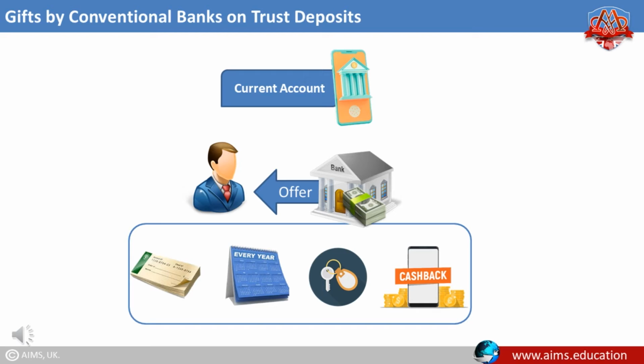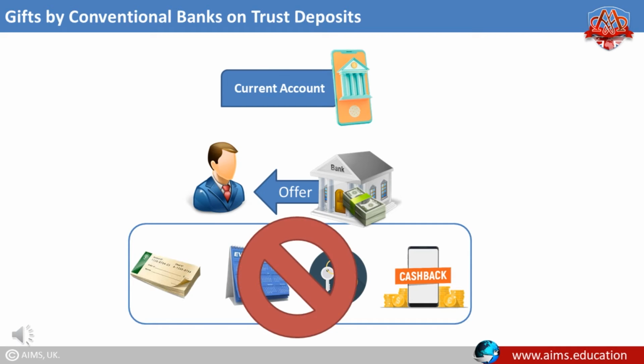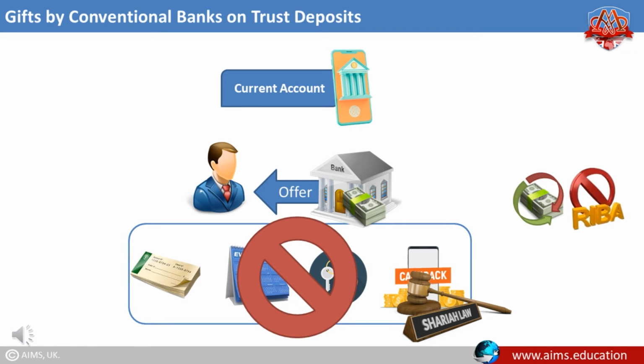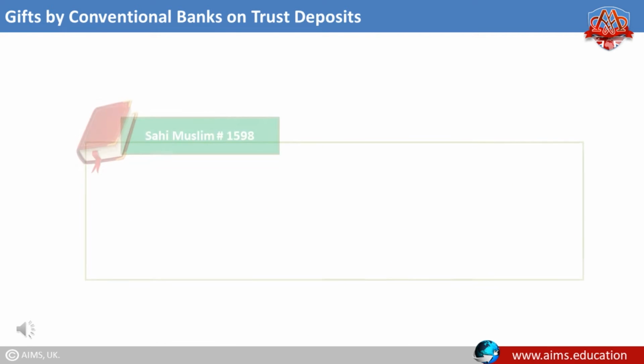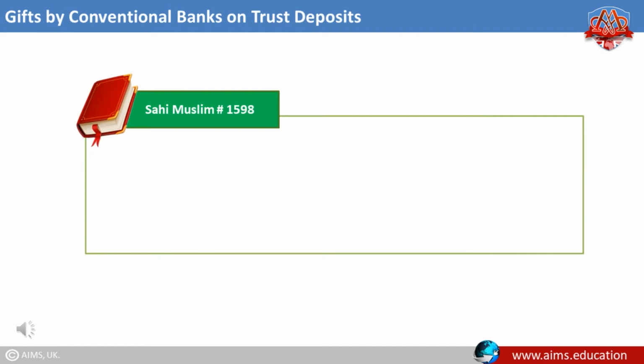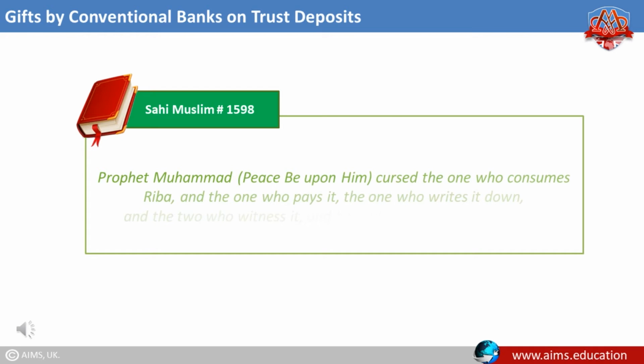Accepting such benefits from a conventional bank is strictly prohibited by Shariah, because the income of a conventional bank is generated from Riba money, and Riba is haram. According to Hadith number 1598 of Sahih Muslim, Prophet Muhammad, peace be upon him, cursed the one who consumes Riba, and the one who pays it, the one who writes it down, and the two who witness it, and he said, they are all the same.